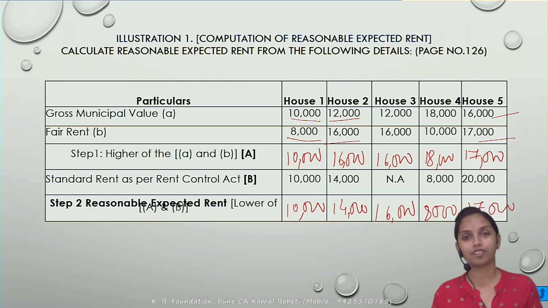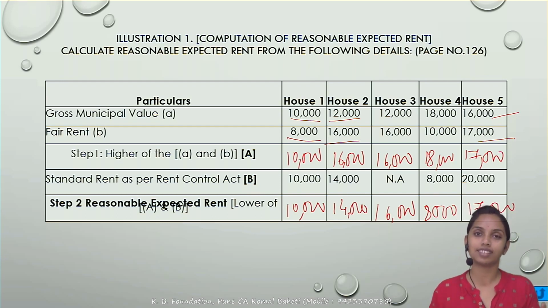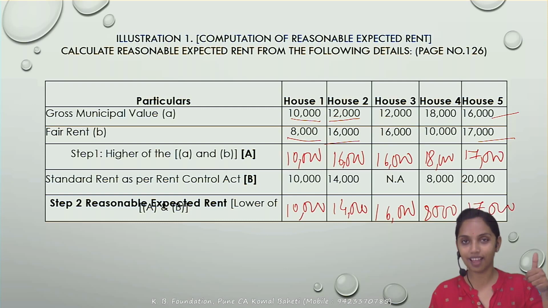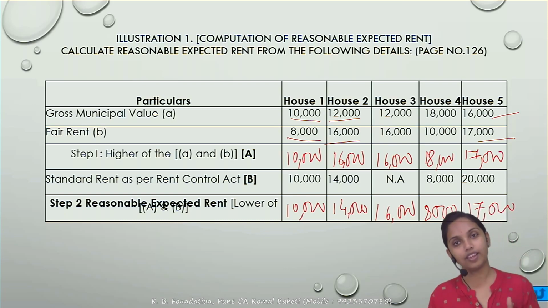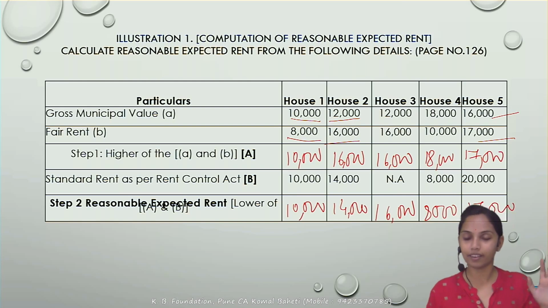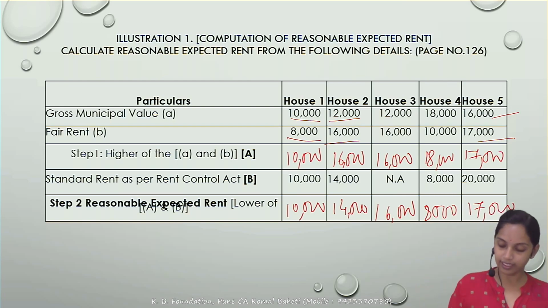So this was actually easy, just to understand step 1 and step 2. The gross municipal value is to be compared with the fair rent, whichever is higher. The answer of step 1 is to be compared with the standard rent in step 2, whichever is lower. You will get the reasonable expected rent. Now, next, come back.